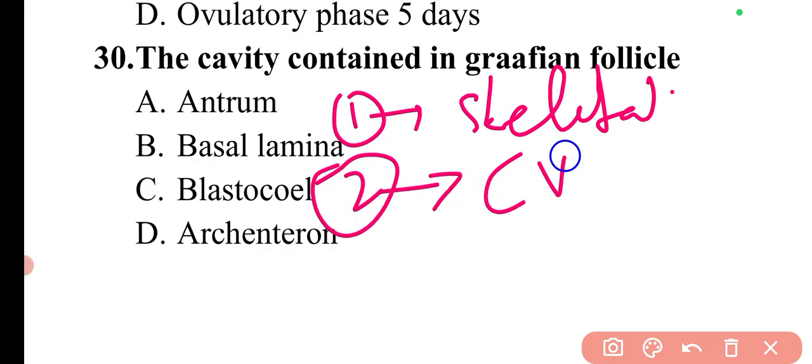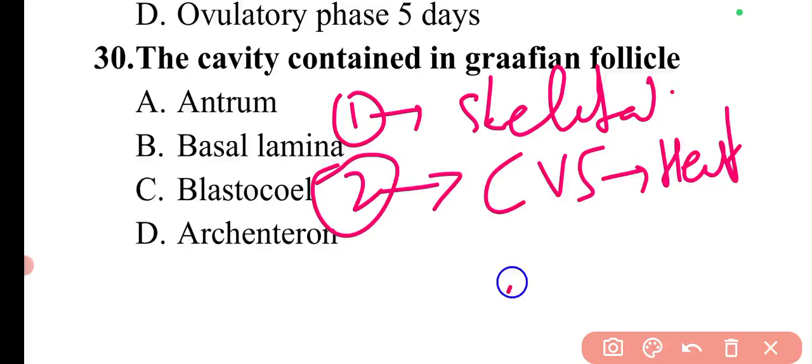Second is the cardiovascular system, in which you mainly have to focus on the heart part, in which you need to learn how the blood is flowing, from which ventricle it is flowing, from which aorta, which chamber it is flowing through the heart. So these things you need to learn in the cardiovascular system.